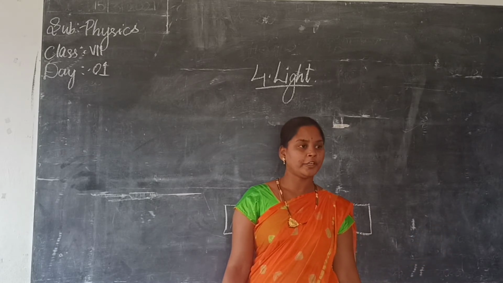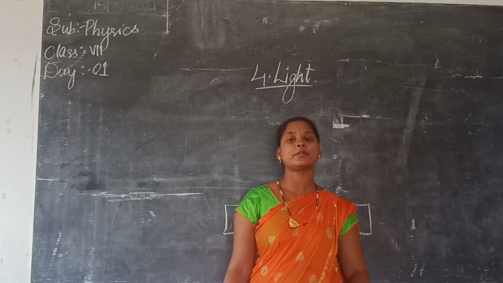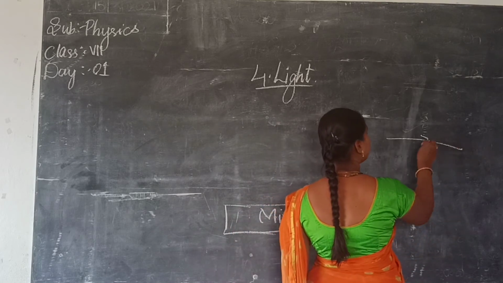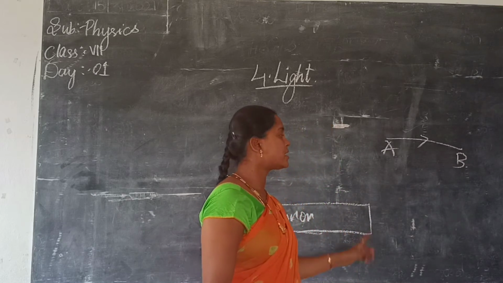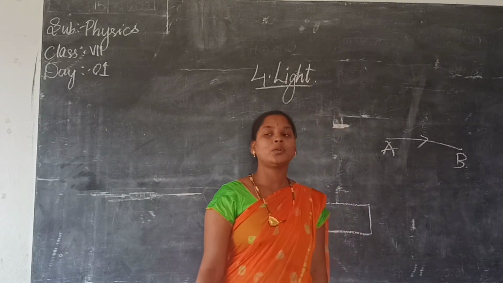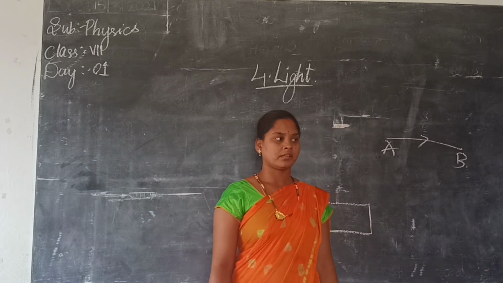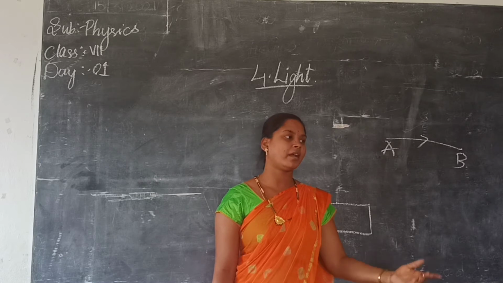Clear? And do you know what is a ray of light? A single ray from a light source is called a ray of light. For example, the light is passing from A to B. Do light rays travel in a wave form or in a straight line?